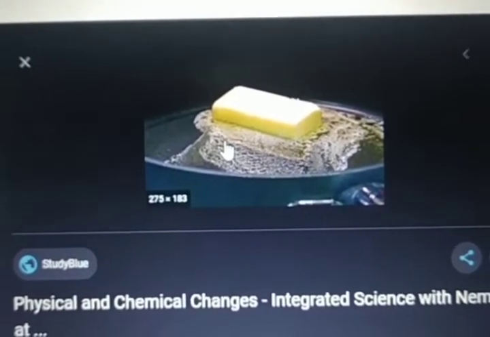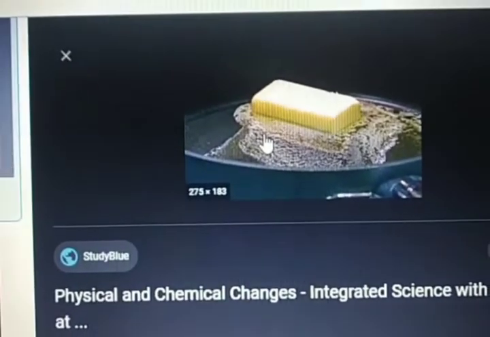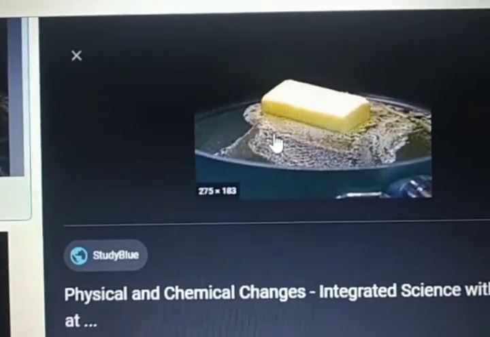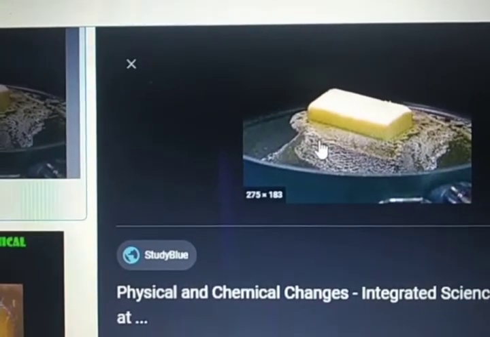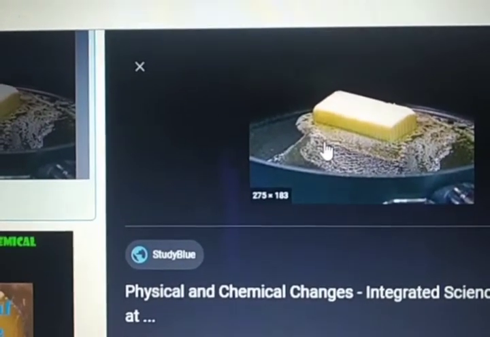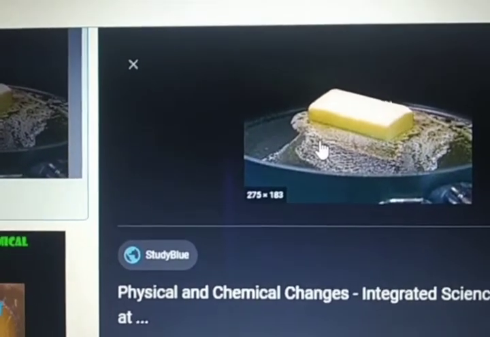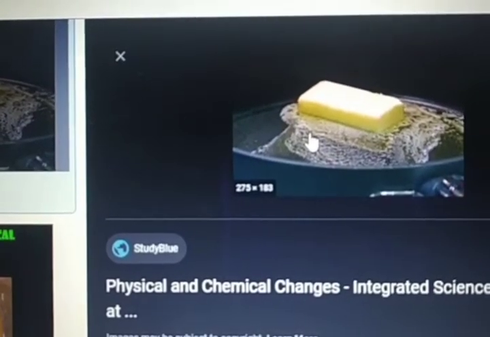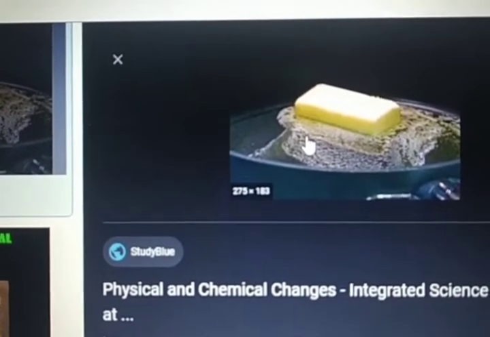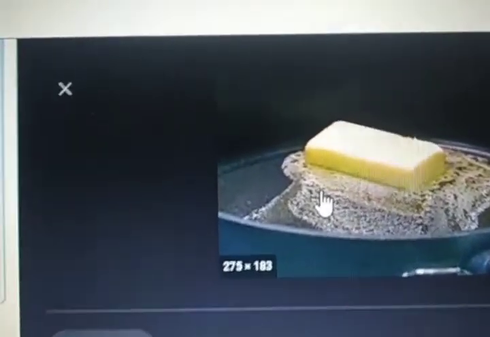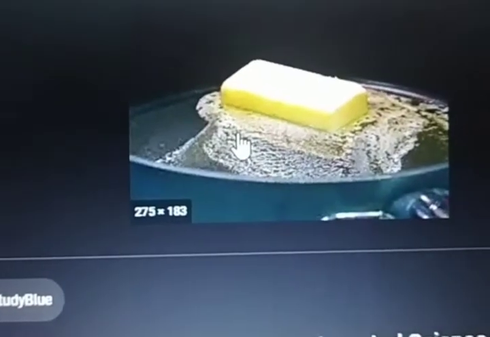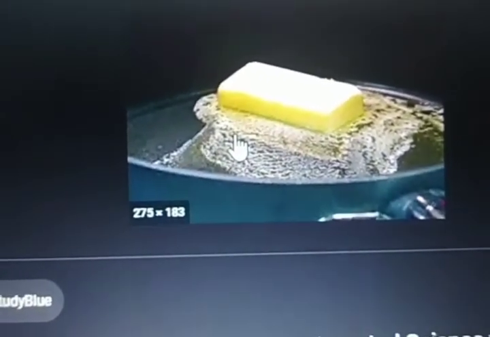Butter is what you all know. Butter is an emulsion of fat and water. It's written here. So if you heat butter, this emulsion breaks up and all the fat in this butter gets separated from water to form two layers.